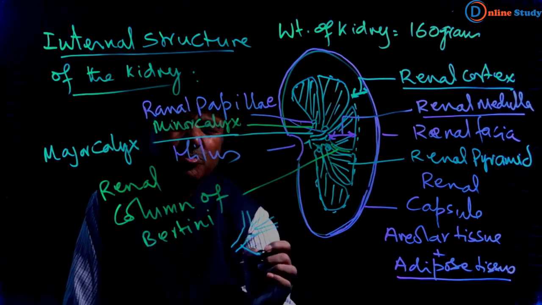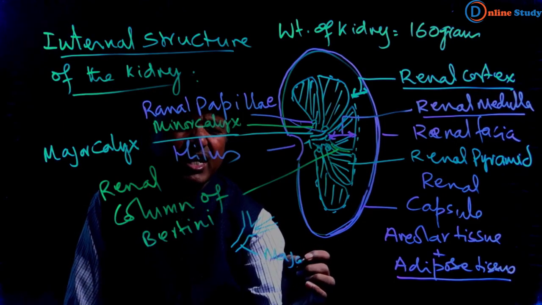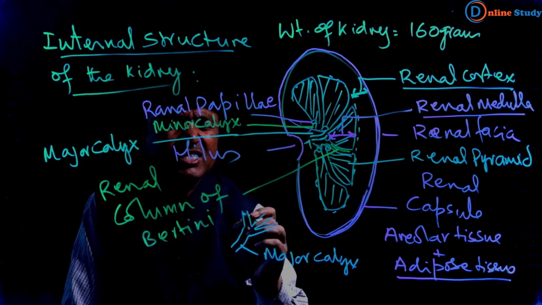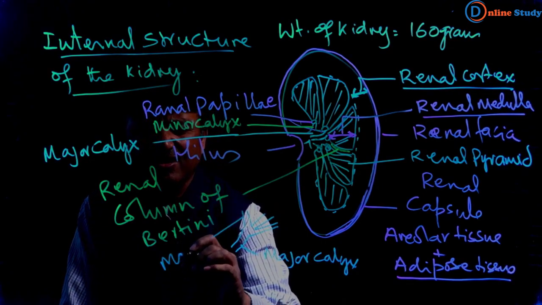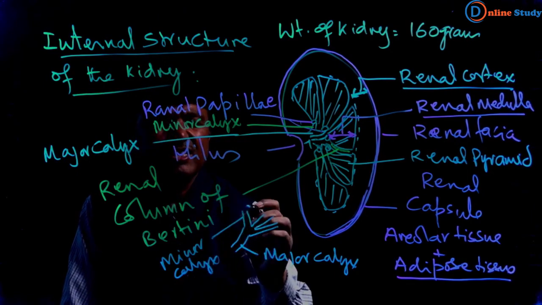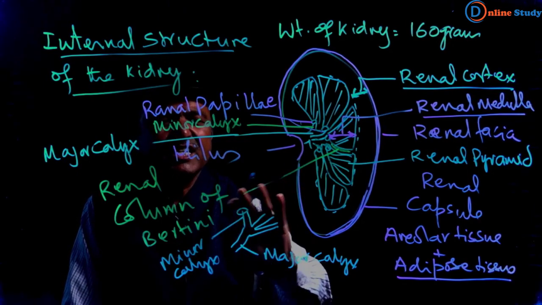These are major calyces, and these are minor calyces, and this minor calyx is connected with